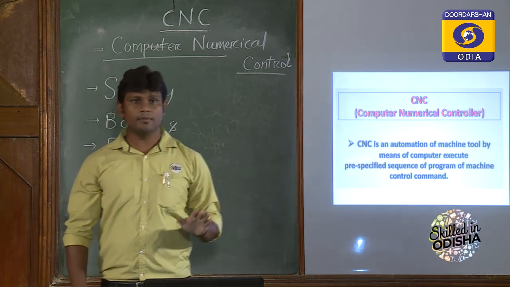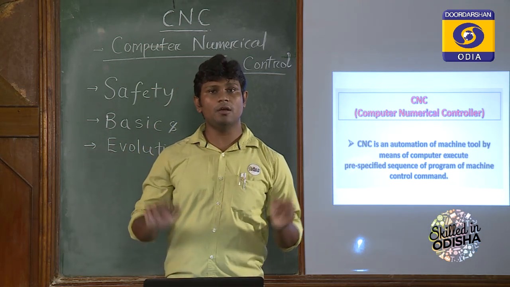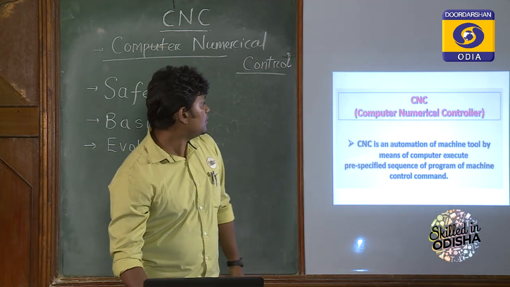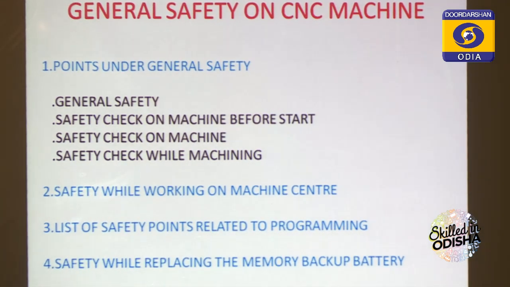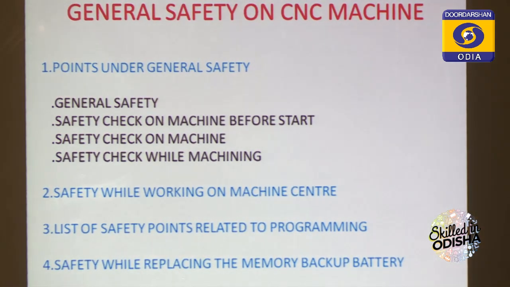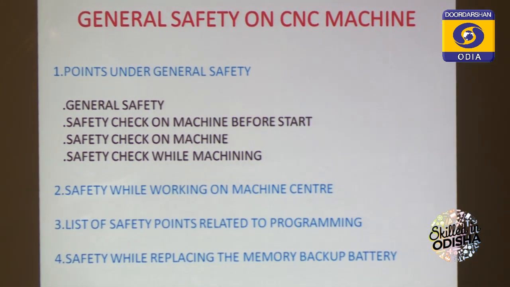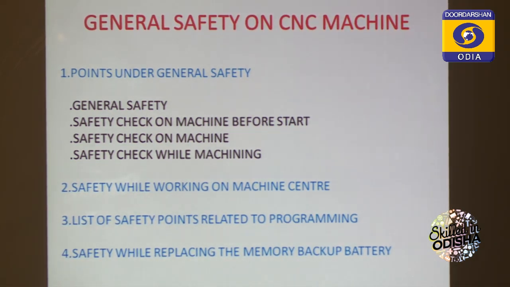Now you know, before starting any machining operation, safety is the first point or the primary objective. Safety can be classified into these basic points I have already given in the slide: general safety, safety while working on the machining center, safety points related to programming, and safety related to replacing the memory backup battery. Under the first, general safety, you have 4 sub points: the general safety, the safety check before starting the machine, the safety check on the machine, and the safety points while machining.